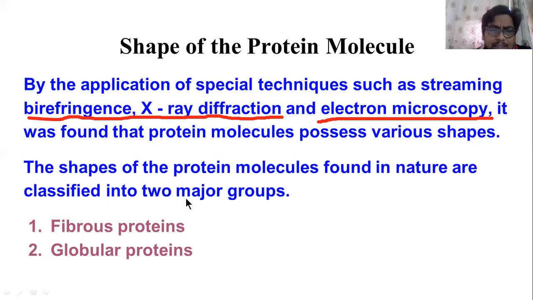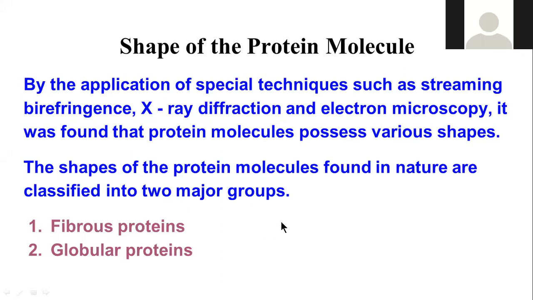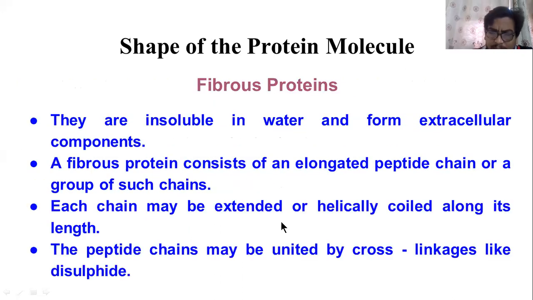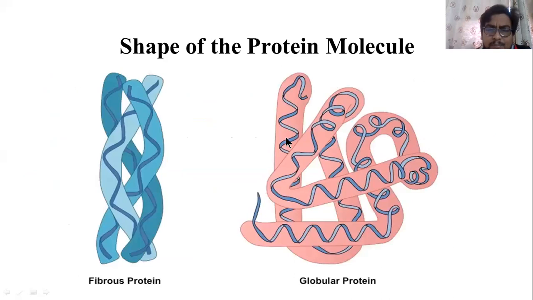Now, basically, protein molecules are classified based on the structure into two types: one is fibrous protein, another one is globular protein. Now I am going to show you the diagram of the fibrous protein and globular protein.